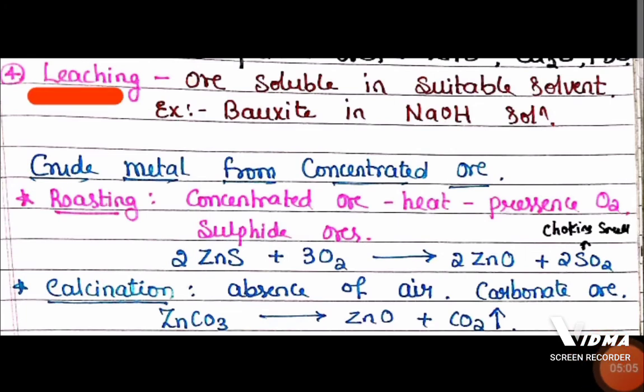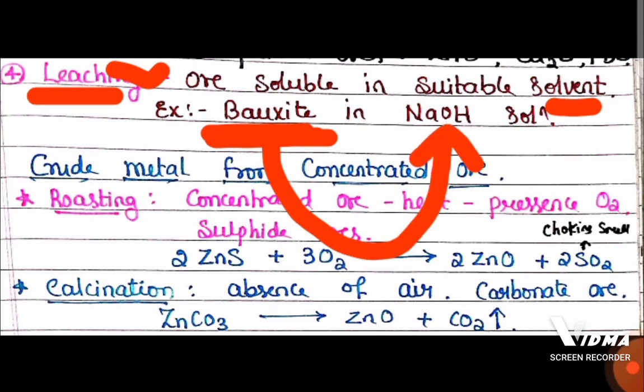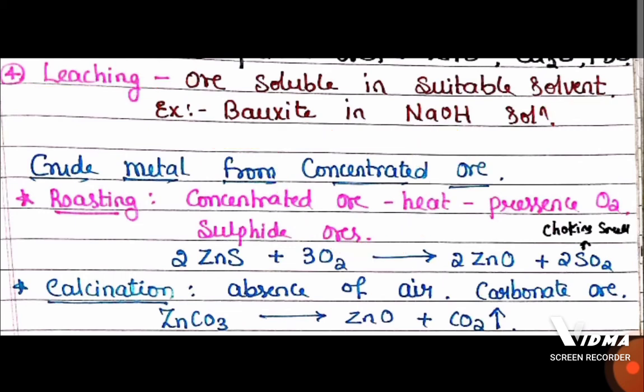The next method to concentrate the ore is leaching. Here it is based on the solubility of the ore in a suitable solvent. For example, bauxite is the ore of aluminium, and bauxite ore is soluble in sodium hydroxide solution. So chemical leaching is a method where the ore is soluble in a particular solvent.